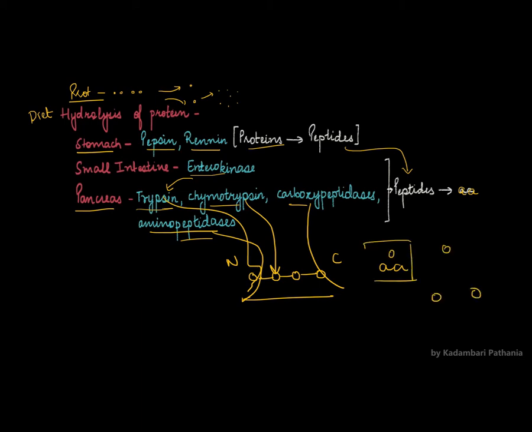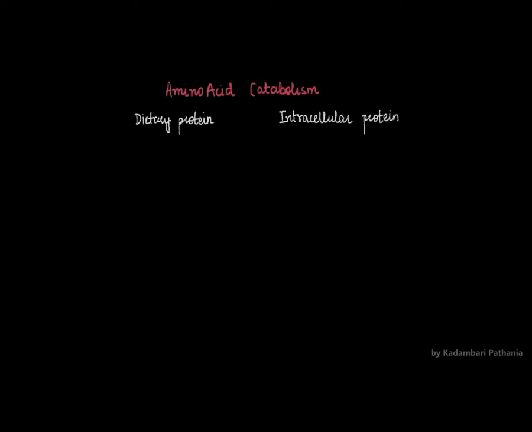Let's see how this amino acid can be further broken down into smaller particles. The dietary protein, say we have derived amino acid by the action of enzymes. Now if we see the structure of this amino acid, we can generalize the structure as an amino group is present, and then we have a carbon skeleton. So now we need to remove both of these.